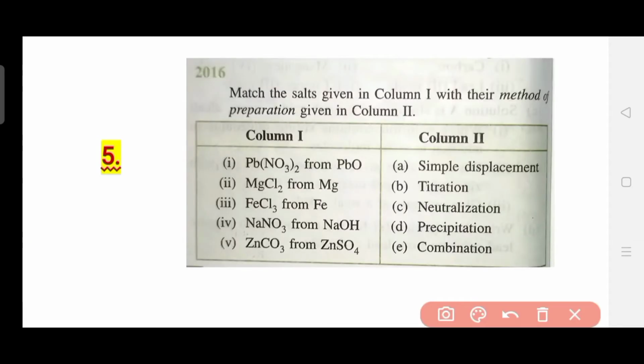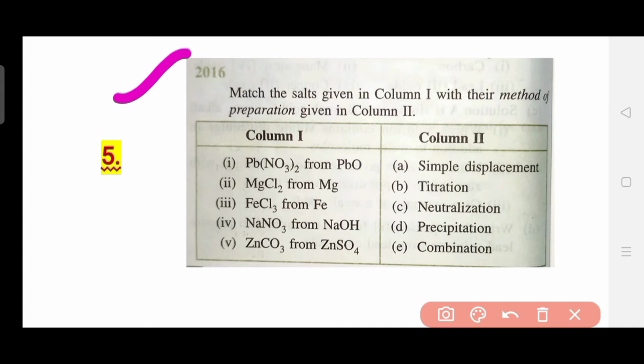Okay. Now this is the question which will test how much you know about the different chemical equations which you have learned so far in this chapter. Basically it is again a question in which you need to match column 1 with column 2. Let me read the question directly: match the salts given in column 1 with their method of preparation given in column 2. Pb(NO3)2 from PbO.